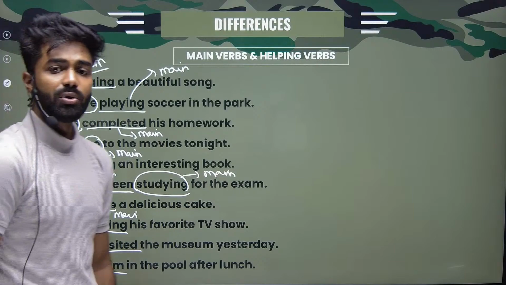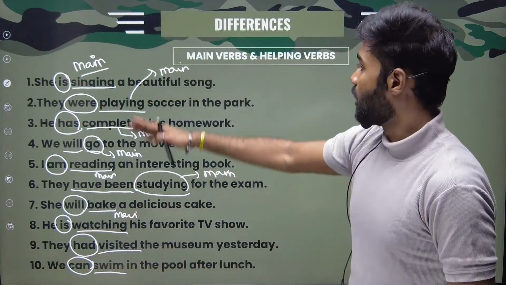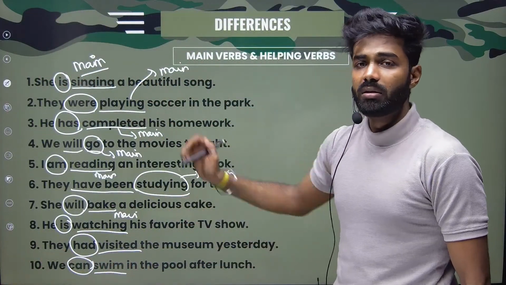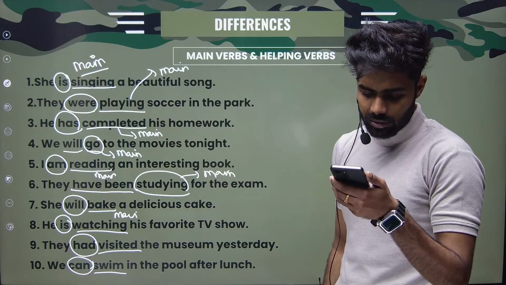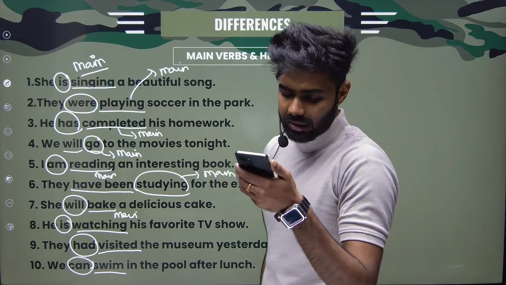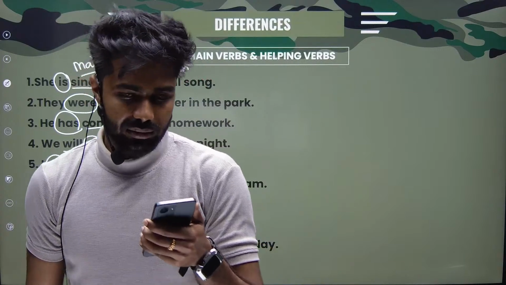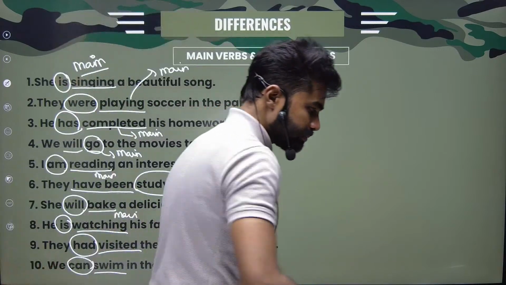Now I believe that you know how to differentiate between a main verb and a helping verb. All right. Reading, bake. Correct. You both are right.